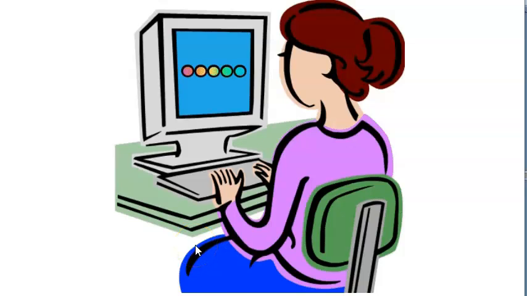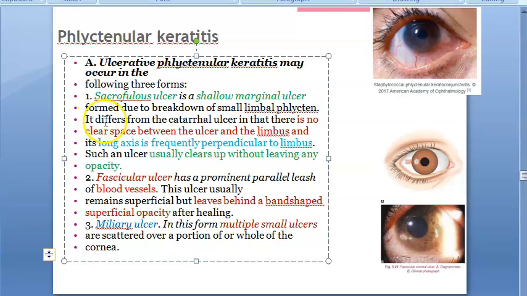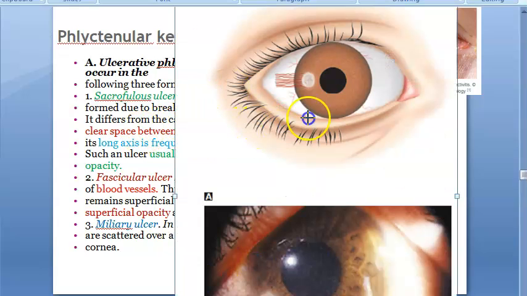How can you differentiate? They are telling here. So focus on this scrofulous ulcer, a shallow marginal ulcer, because of breakdown of a small limbal phlycten. So guys, there was a limbal phlycten, remember, now this has broken down. So what will happen? There's an ulcer here.